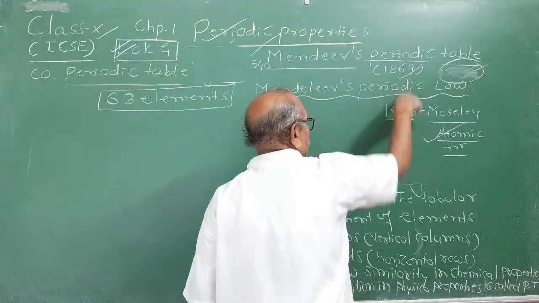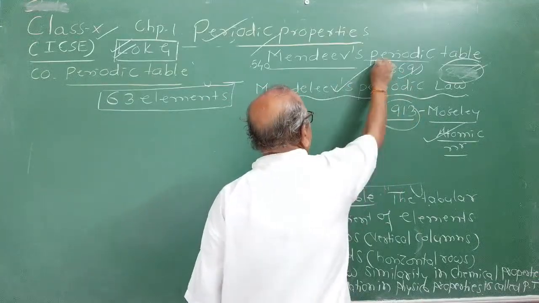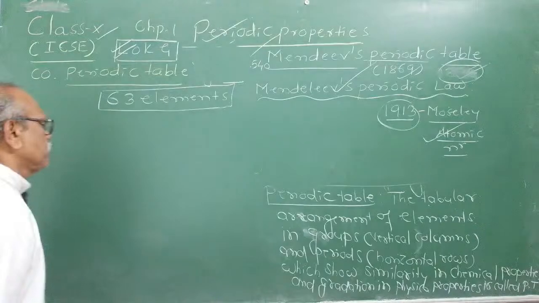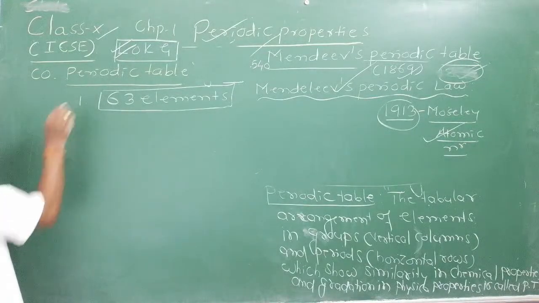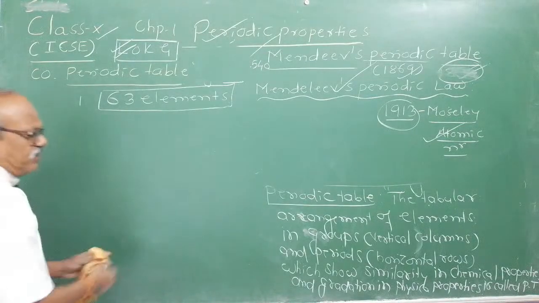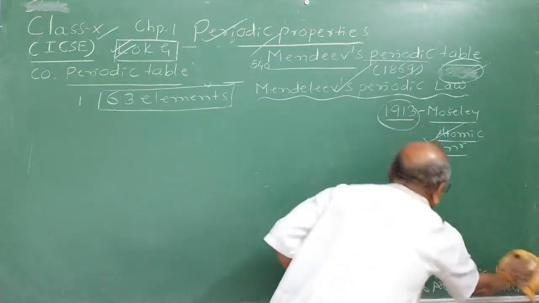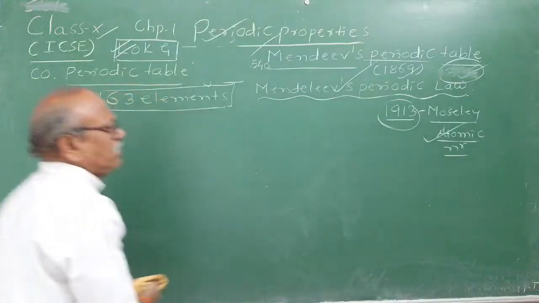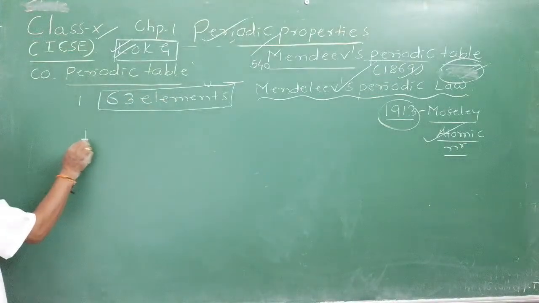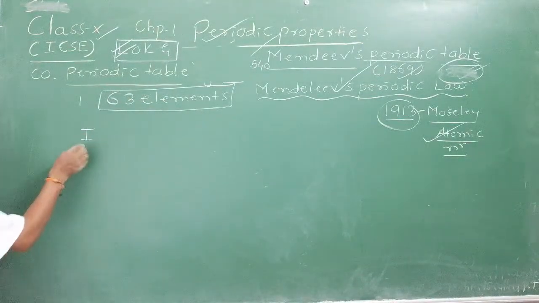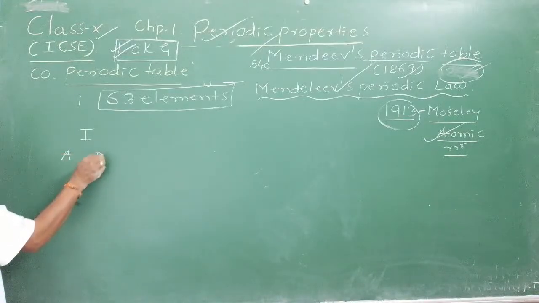From 1869 up to 1913, Mendeleev's periodic table was widely accepted. Only 63 elements were there. He arranged the elements into groups. Those groups were named by Roman numerals, like 1, and he made subgroups 1A, 1B.